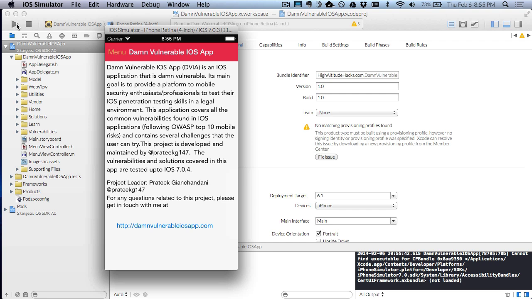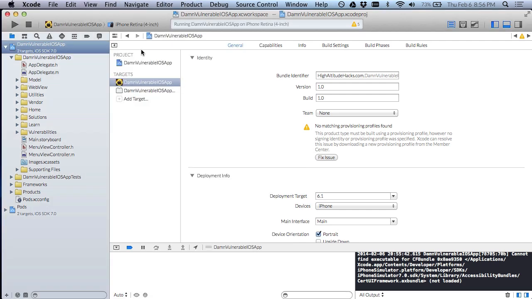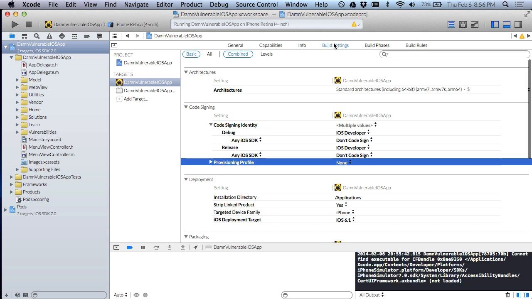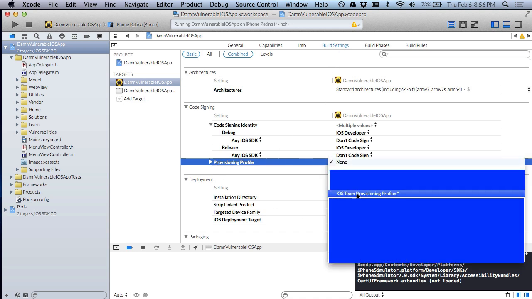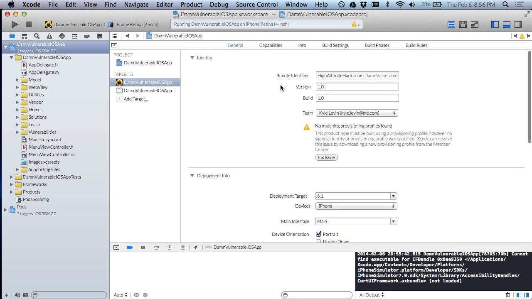We can compile the project from source code to run it on the device, which is the preferred method if you have a developer account, though they cost $99 a year. To do this, you'll have to navigate to the project settings under Targets, select your development team, if you haven't already done so. The process is pretty straightforward. Next, go to the build settings and pick your provisioning profile.